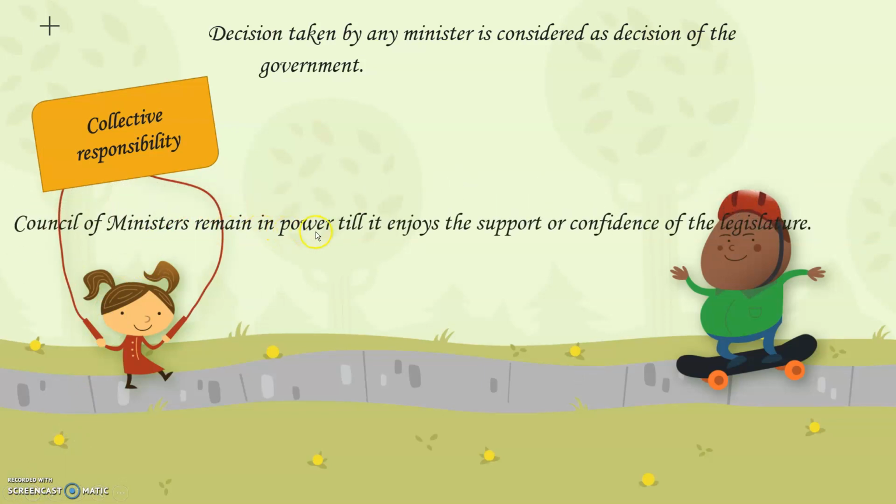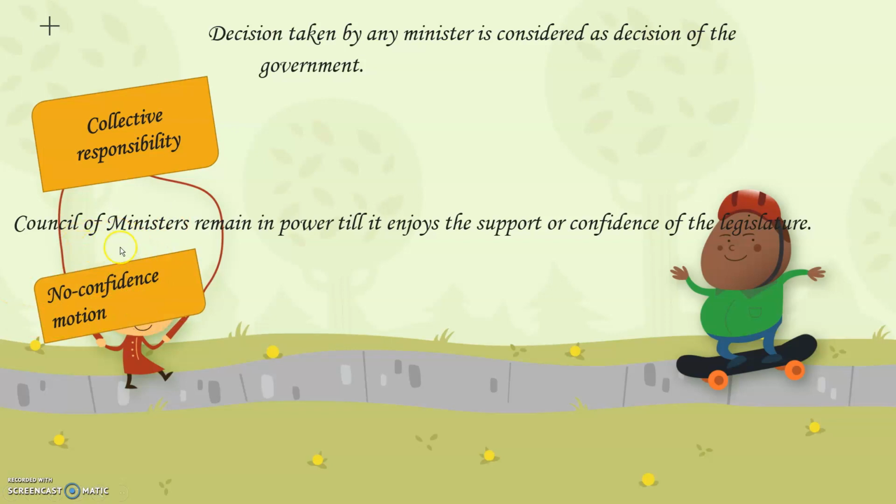The Council of Ministers remains in power till it enjoys the support or confidence of the legislature. Now sometimes what happens? There are some ministers who are involved in corruption, taking bribes. If a minister is caught taking bribes or doing corruption, the other members of the legislature have total right to take him out of the position if that particular minister is not doing his work properly or is involved in such corruption, and that is called the no confidence motion.